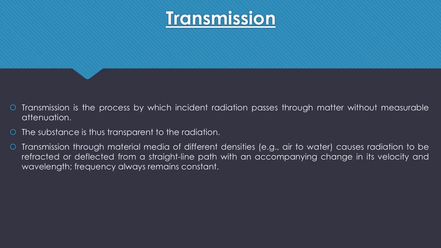Now we will discuss the process of transmission. Transmission is the process by which incident radiation passes through matter without measurable attenuation. It means that when the material allows the incident ray, or the EMR, to pass through it without causing much difference, that process is known as transmission.